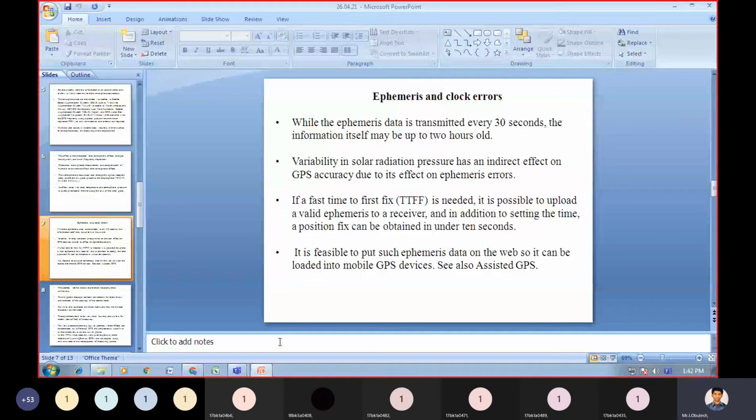We are fixing the position in under 10 seconds, and we are setting the time also.